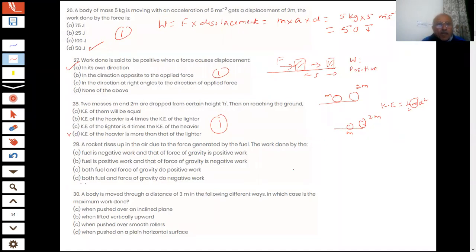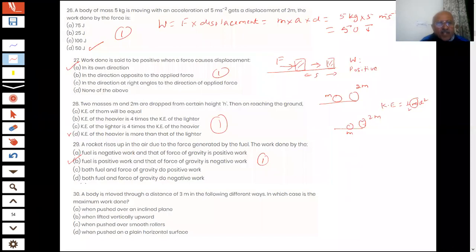Sir, B part is the answer. Fuel does positive work and the force of gravity does negative work. Okay, correct answer. Because with the fuel's work, the rocket shoots up and gravity is pulling the rocket downward. So the force of gravity does negative work, pulling the rocket in the direction opposite to the direction of the rocket's displacement. That is the correct answer. You are getting one full mark for this.